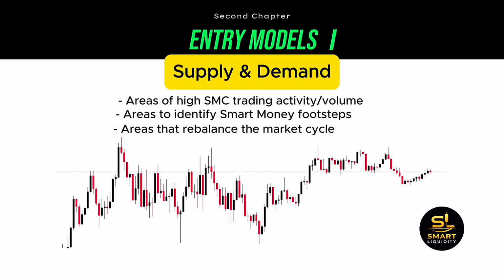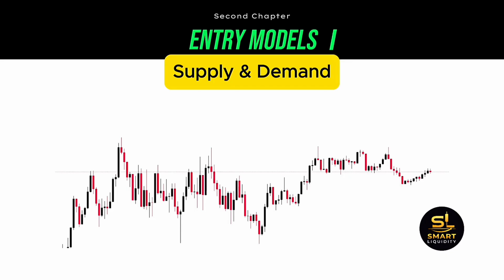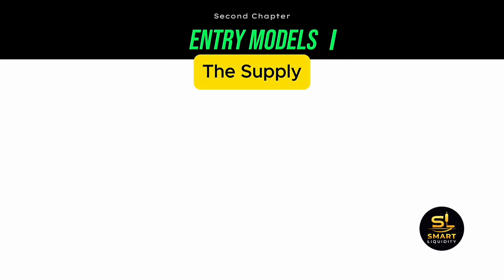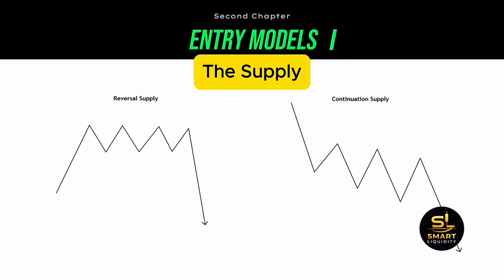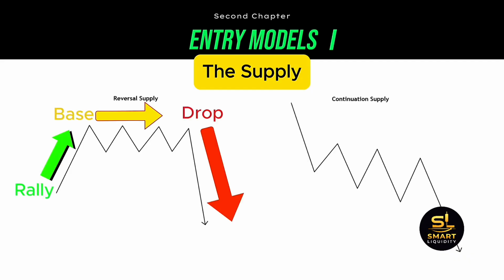And the rebalance is indicated by two zones that we will talk about. These zones are called supply and demand zones. Let's start by explaining what the supply is. The supply zone is met within two types of price action. One type is the reversal supply zone. This zone is characterized by price going up, creating a ranging movement sideways, and going all the way back down. This whole price action is also often named a rally, base, drop.